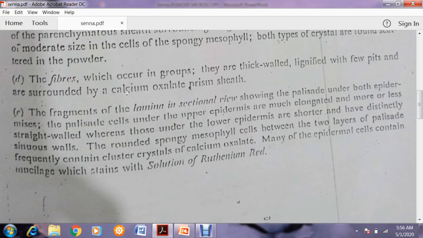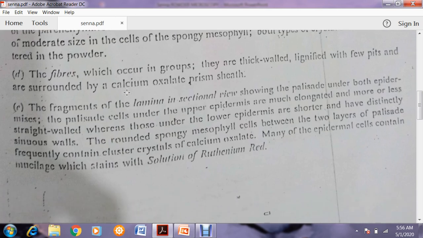Then another thing which is present is the fibers, which occur in groups. They are thick-walled, lignified, with few pits, and surrounded by a calcium oxalate prism sheath. You see, the fibers are surrounded with the calcium oxalate prism sheath. So you see, the calcium oxalate is present in very abundant amount.